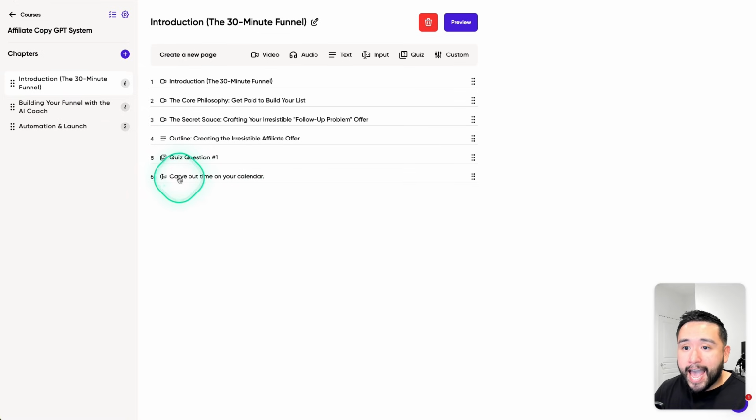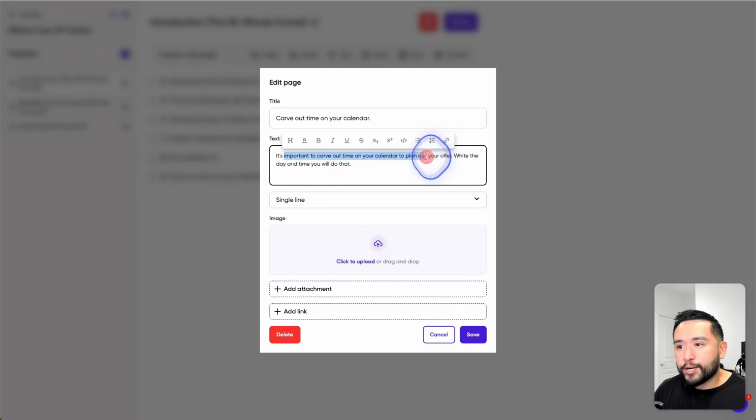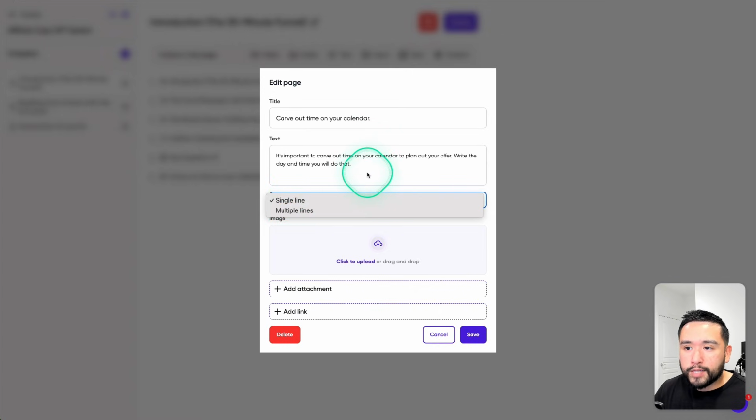And lastly, I added this input. So you could be creative here. You could basically add anything you want. So for this input, I just said, carve out time on your calendar. It's important to carve out time on your calendar to plan out your offer. Write the day and time you will do that. Just to engage people, I created this. And then you can do a single or multiple line entry.